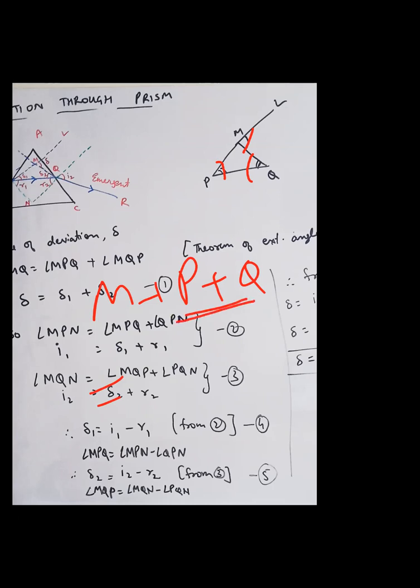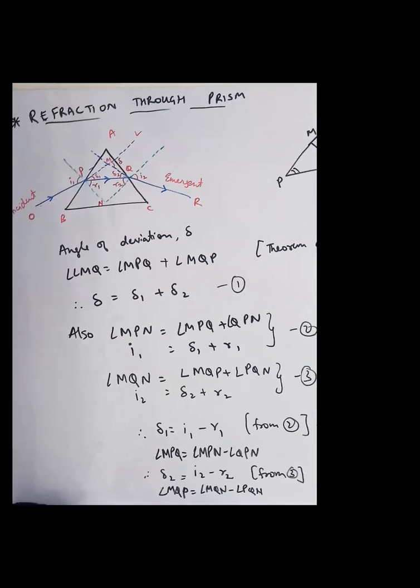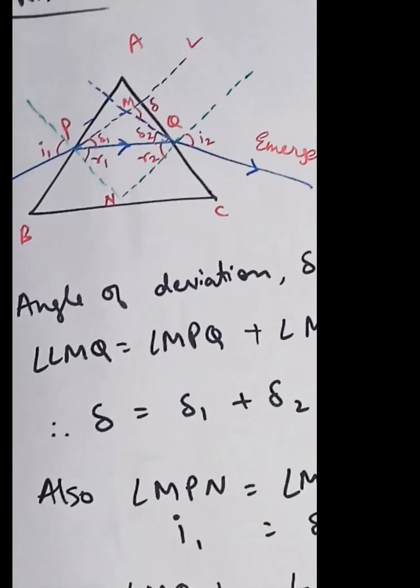Yes, P plus Q, right? Do you know this theorem, or don't you? I think so, this was there in 8th or 9th grade. This angle is equal to the sum of these two angles. Yes, sir. So I can write angle M. That is this angle. This angle is the sum of this angle and this angle.